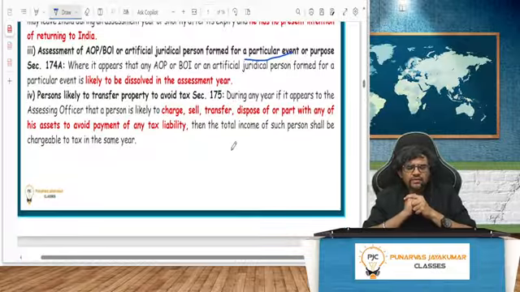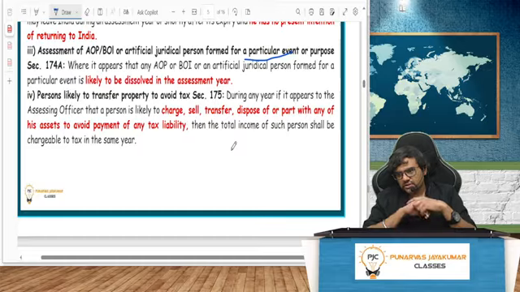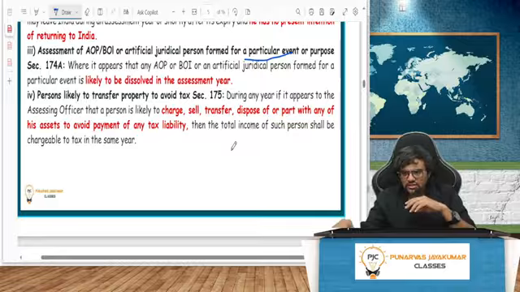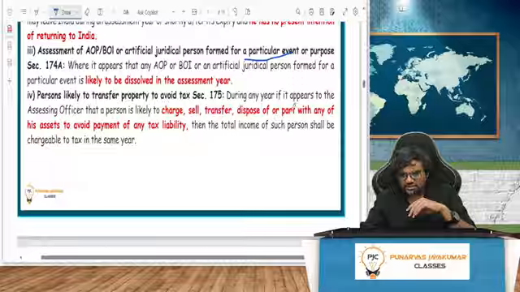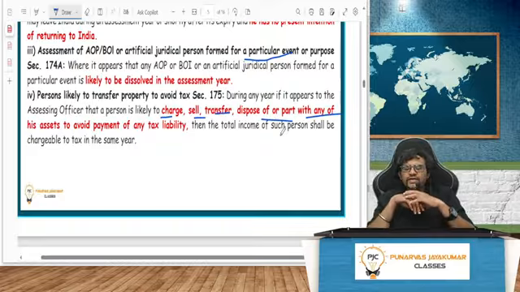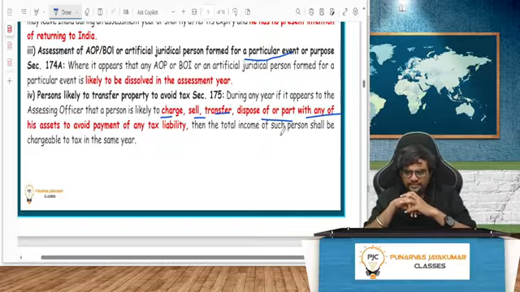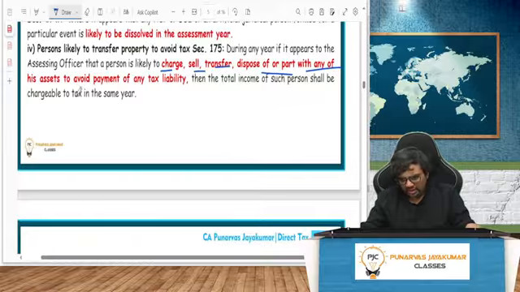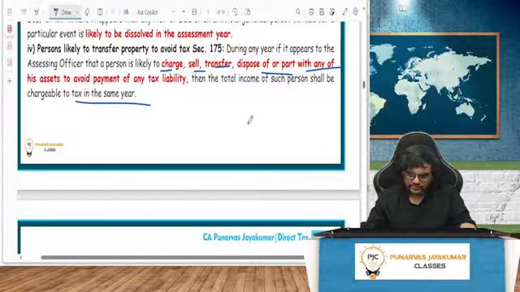Similarly, if there are any people who are likely to transfer their assets somewhere else, and I come to know that next year I cannot recover any money from you, this year only I can deduct tax. These are all special cases. So where it appears to the assessing officer that a person is likely to charge, sell, transfer, dispose of, or part with any of the assets to avoid payment of any tax liability, then the total income of such person shall be chargeable to tax. Which year? In the same year.